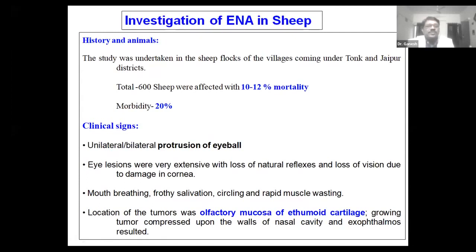Glaucoma is there. Then mouth breathing and frothy salivation. Sometimes the animal is circling, and there is rapid muscle wasting. We found that the location of the tumors was in the olfactory mucosa of the ethmoid cartilage, and this growing tumor compressed the walls of the nasal cavity, and protrusion of the eyeball resulted.